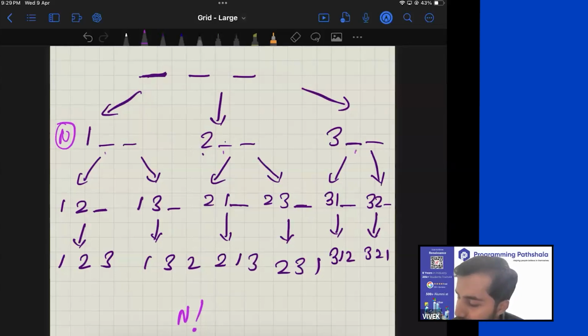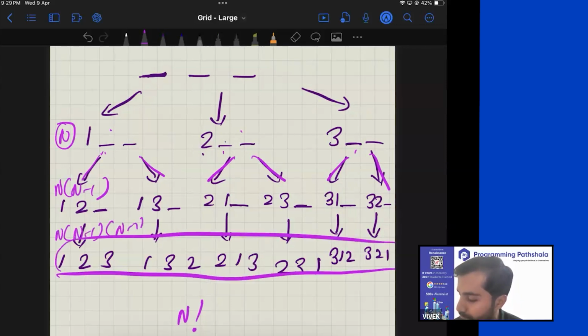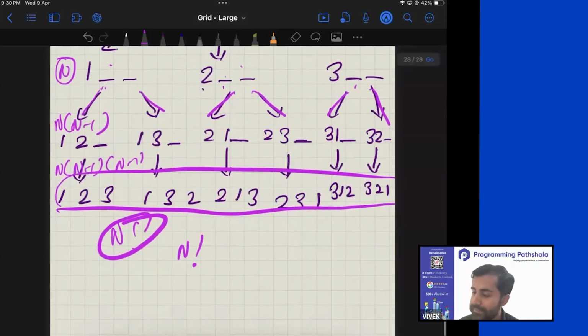Now, for this second position, how many choices will you have? N minus 1. So you will have n minus 1 choices here, n minus 1 choices here, n minus 1 choices here. So each of these n nodes will have n minus 1 choices. So the number of nodes here will be n into n minus 1. And with the same logic, here it will be n into n minus 1 into n minus 2. And at the bottom, it will be n factorial. So this way also I can say that the number of permutations that I would end up generating in this process will be all n factorial permutations. Is that clear? How many of you understand this idea?